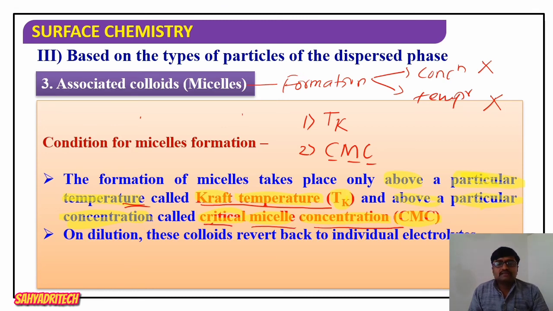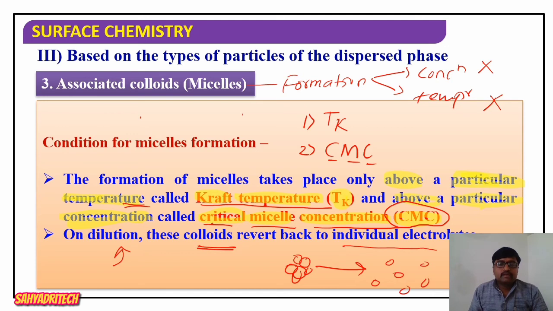Now, further on dilution, if you dilute these associated colloids, what happens? These colloids revert back to individual electrolytes. Whatever aggregate formed, on dilution, that colloid will be lost, and the particles move away from one another. It simply again acts as just an electrolyte.